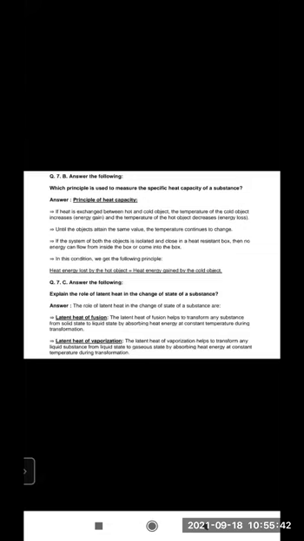Now we'll see the next question, number C. Explain the role of latent heat in the change of state of a substance. Now see what is given. The role of latent heat in the change of state of substances. So here also two points are given. The first one is latent heat of fusion, and the second one is latent heat of vaporization. Already we have seen the definition, we just have to repeat it once again.